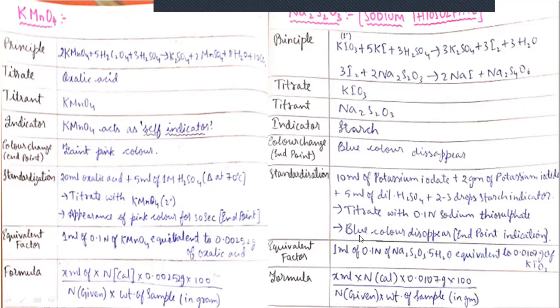Right? So this is the end point, that is, the blue color will disappear. Initially the blue color is obtained. Why? Because we are using the starch indicator. When we add the starch indicator, initially we get blue color, but after the endpoint, the blue color disappears. And this is the equivalent factor, 0.0107 grams of potassium iodate, which will be substituted in this formula. And finally, we can calculate the percentage purity, right? So this is about the first unit that we have completed.